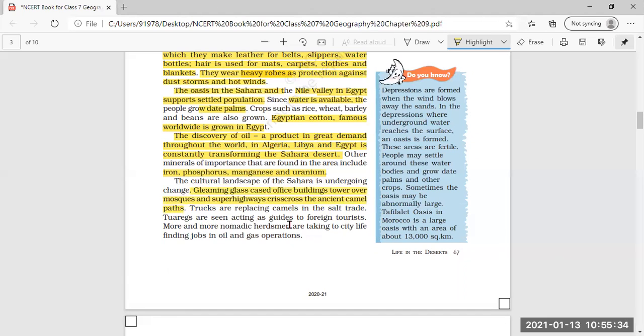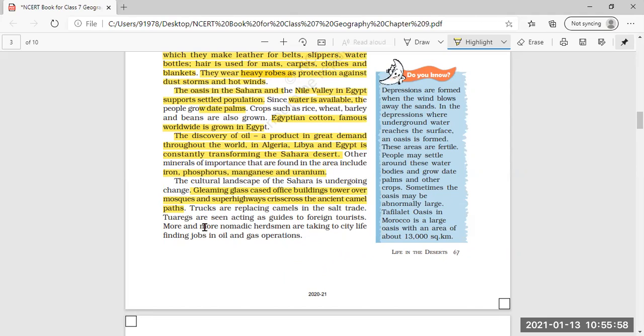Trucks are replacing camels. Previously, camels, which are called the ship of the desert, were used for the transportation of human beings, going from one place to another, plus carrying things also.